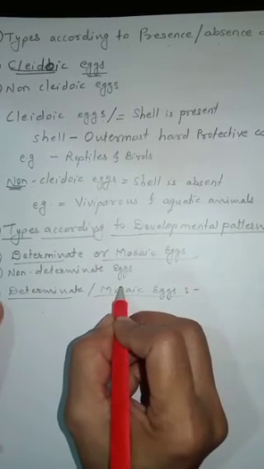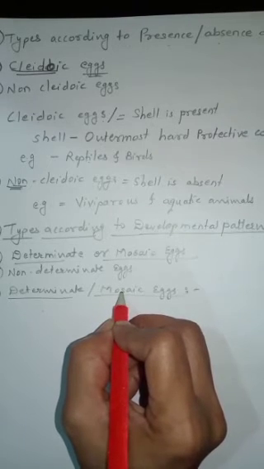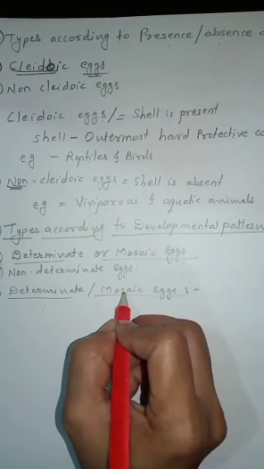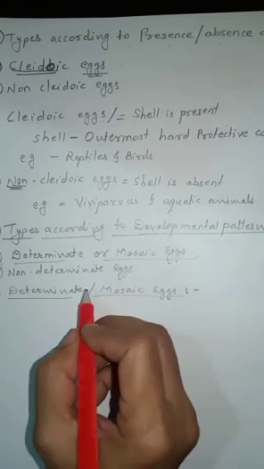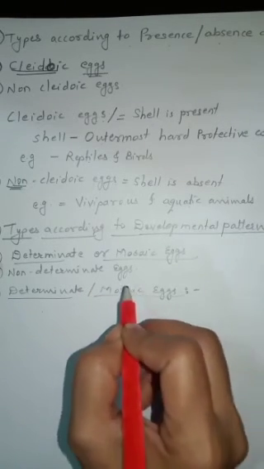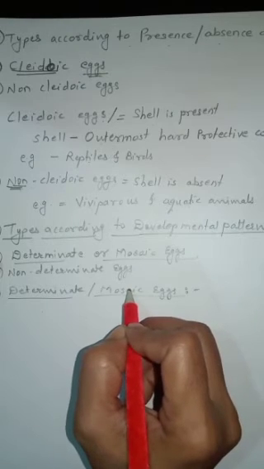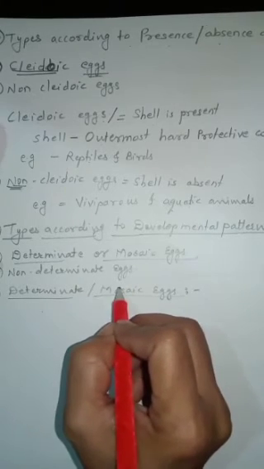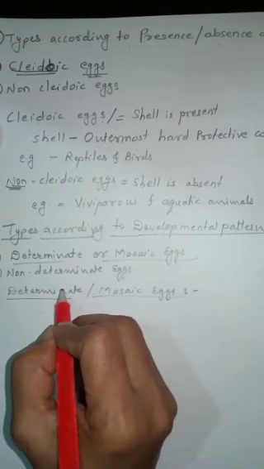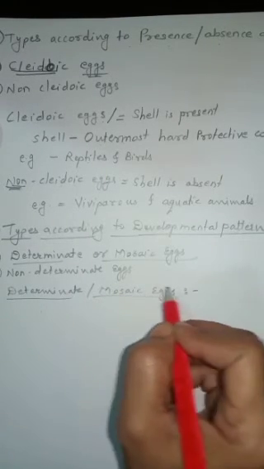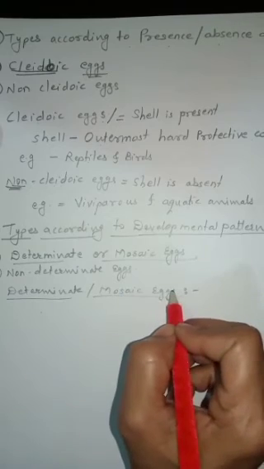Fertilization is the union of male and female gametes, that is the union of sperm and ovum. Just after the fertilization, the developmental pattern is determined. How they are grown is predetermined. Therefore these are known as determinate type of eggs or mosaic type of eggs.